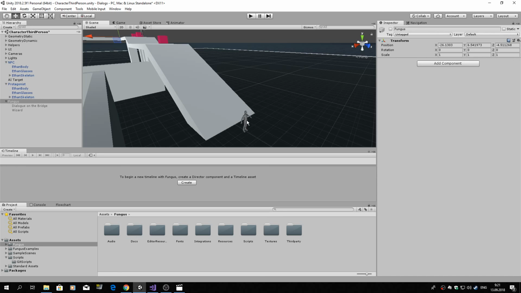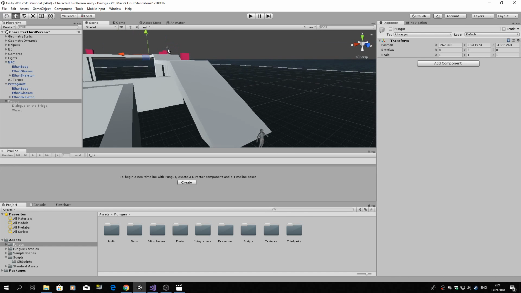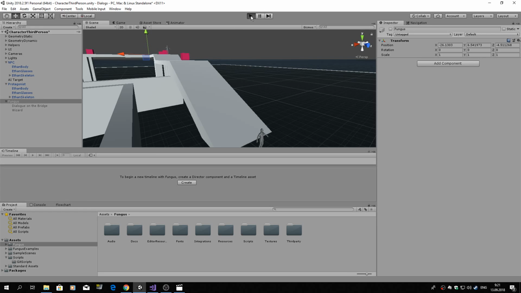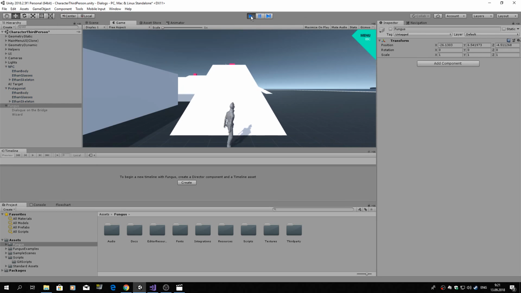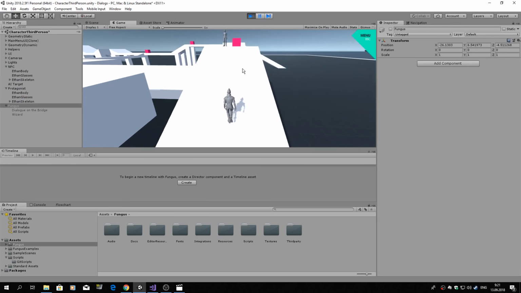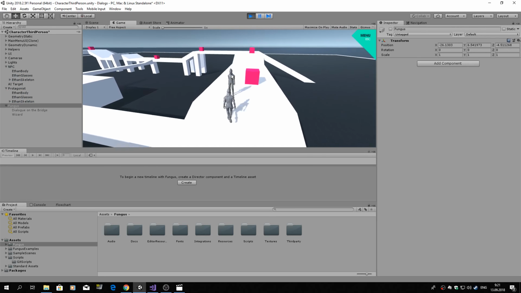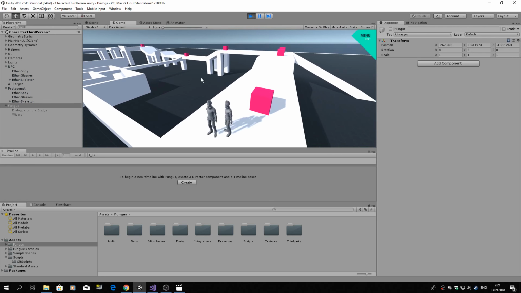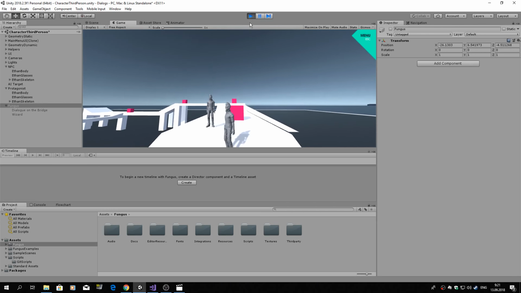One is a player character and another is a non-player character which contains simple logic. It moves to the specific point on this bridge and waits for you there. So let's see how it looks like. And basically that's it. Nothing happens.